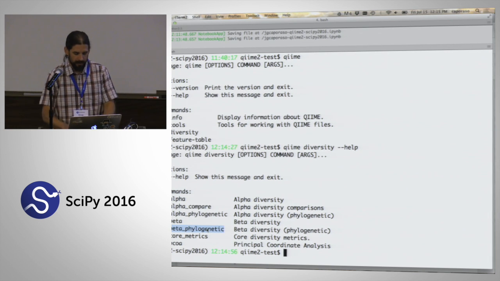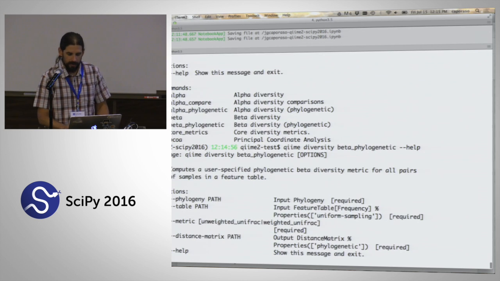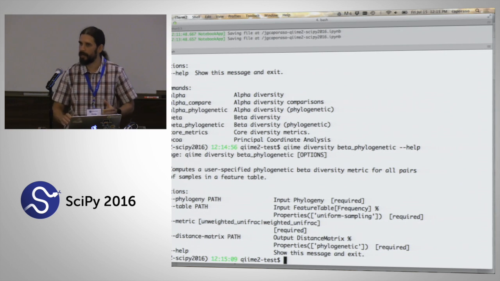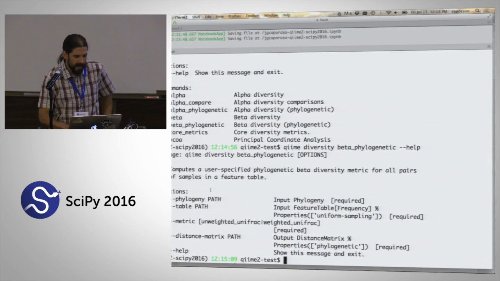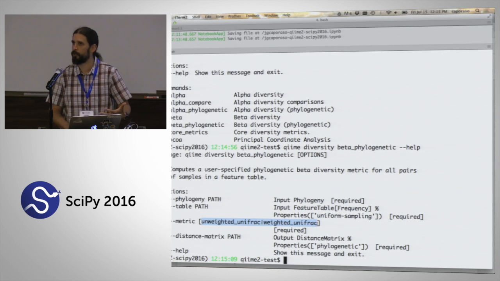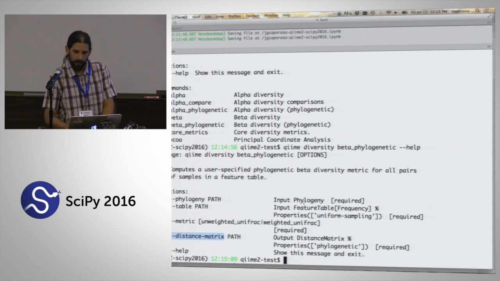And there's that beta phylogenetic one that we were just looking at. And so you can see here that I have access to that exact same functionality through a different interface here. So these are totally independent interfaces. And this takes that phylogeny, it takes the table, it takes metric. Remember we said that that was a choice, and so the CLI knows how to present what the choices are to the user, and it generates a distance matrix as output.